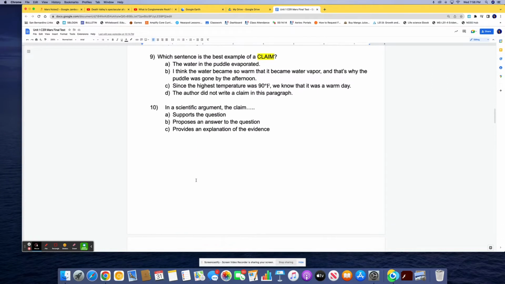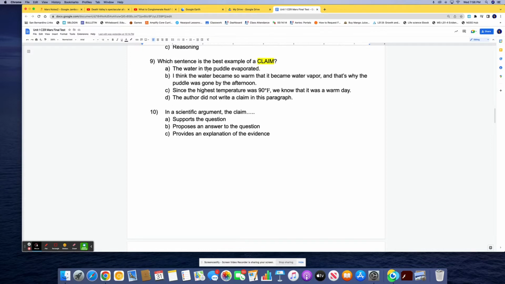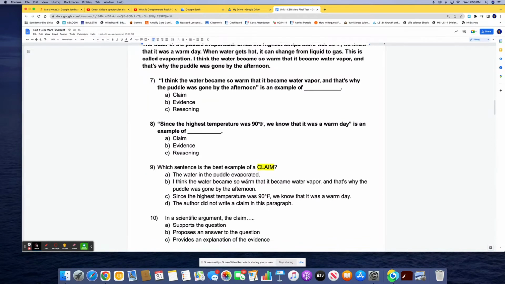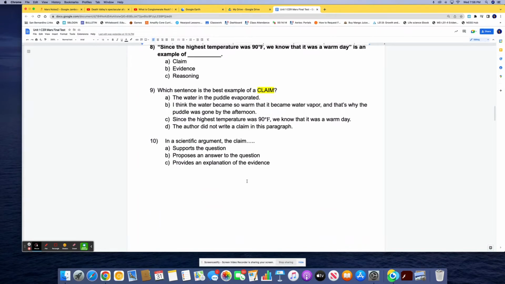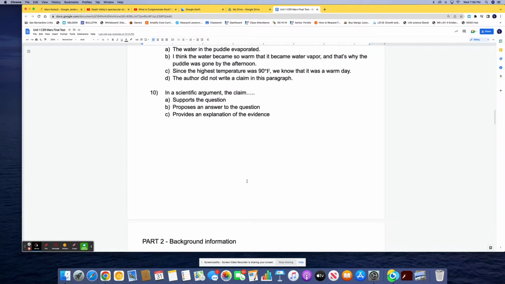Which sentence is the best example of claim? The water in the puddle evaporated. I think the water became so warm that it became water vapor, and that's why the puddle was gone by the afternoon. Since the highest temperature was 90 degrees, we know that it was a warm day. D, the author did not write a claim in this paragraph.